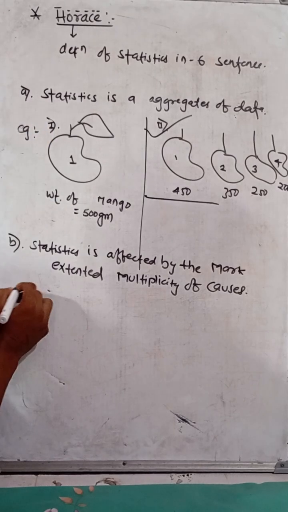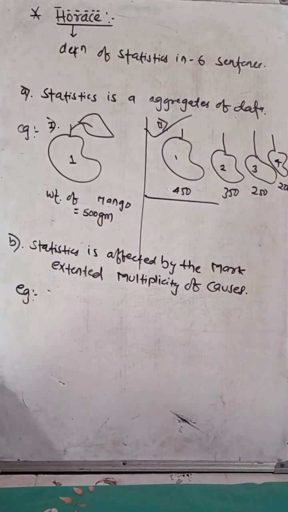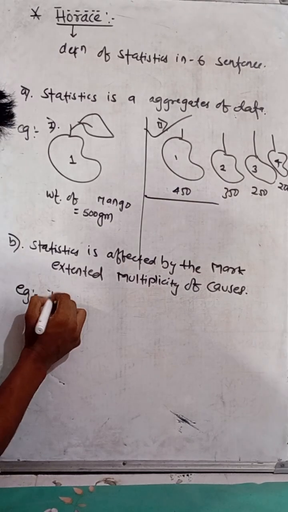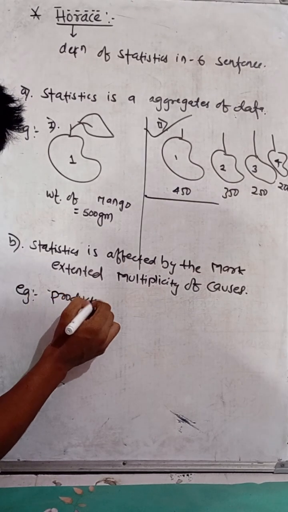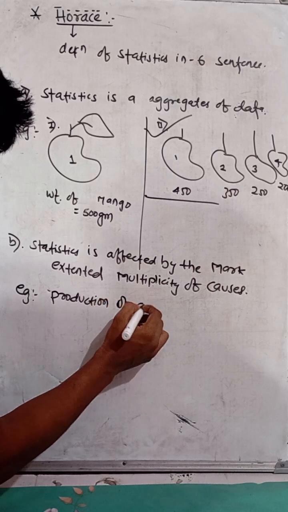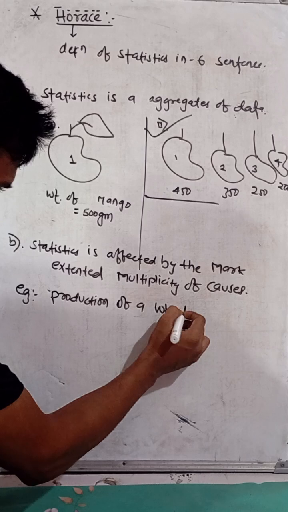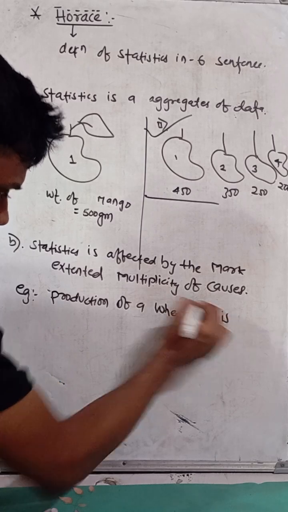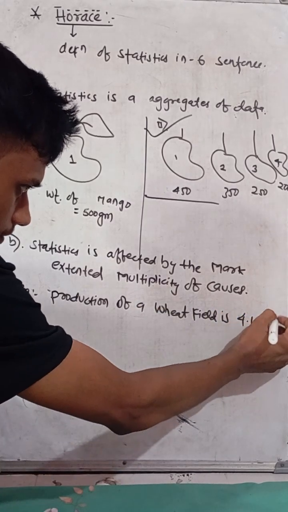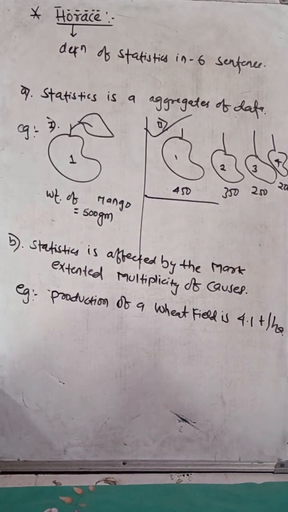Take this example: the production of a wheat field is 4.1 ton per hectare. It means 1 hectare is providing a production of 4.1 ton.